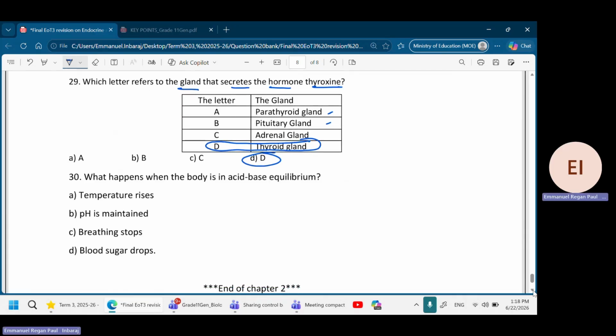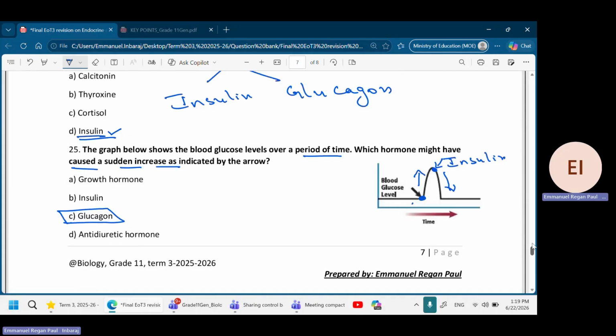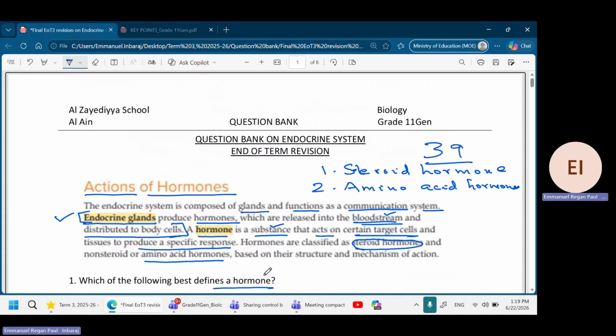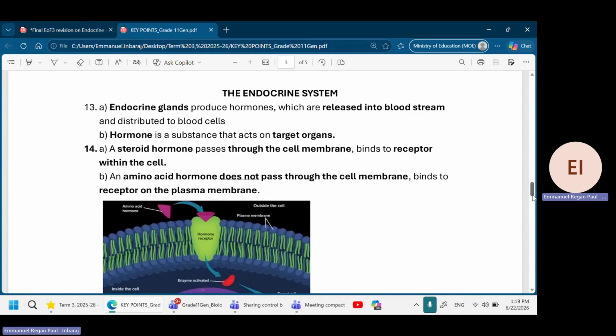What happens when the body is in acid-base equilibrium? When the acid and the base are equal, then the pH is maintained. Okay, so that is the end of the revision here. But remember, one thing I need to tell you. I gave you key points. I want you to read these key points very carefully. These key points will have everything that you need to study.